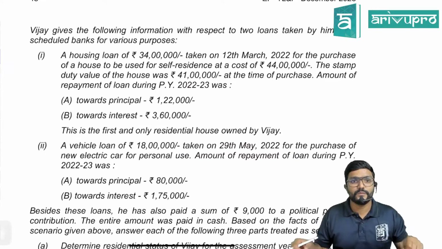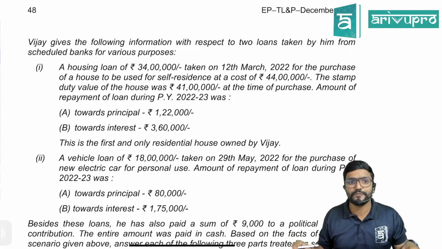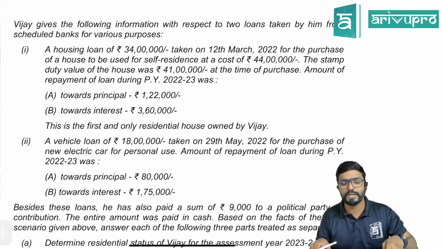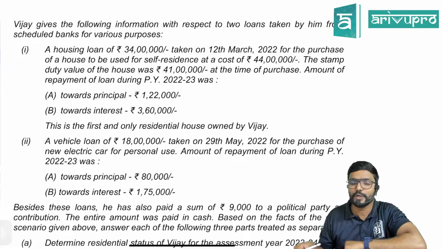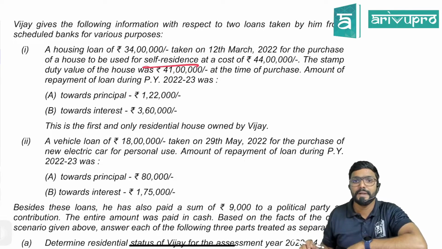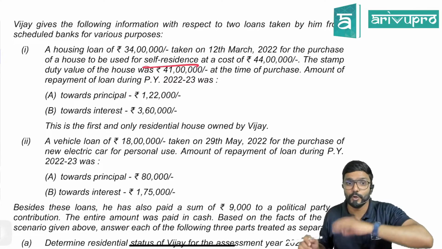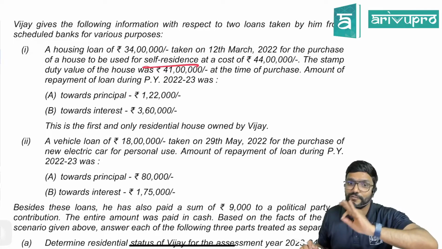Next, Vijay gives the following information with respect to 2 loans taken by him from scheduled banks for various purposes. What are those? We will see. A housing loan of 34 lakh taken on 12th March 2022 for the purchase of a house to be used for self-residence, self-occupied, at a cost of 44 lakh. The loan amount is 34 lakh, but he has purchased the house for 44 lakh.